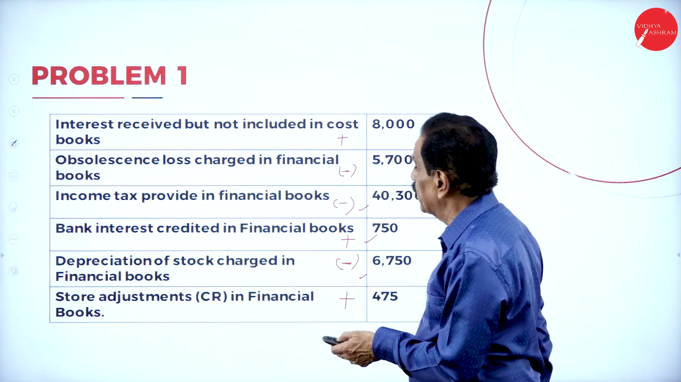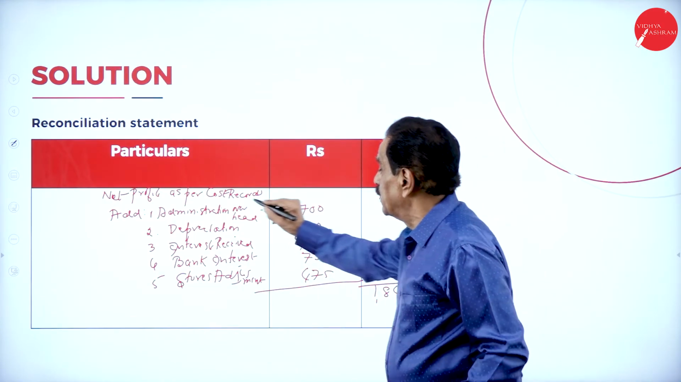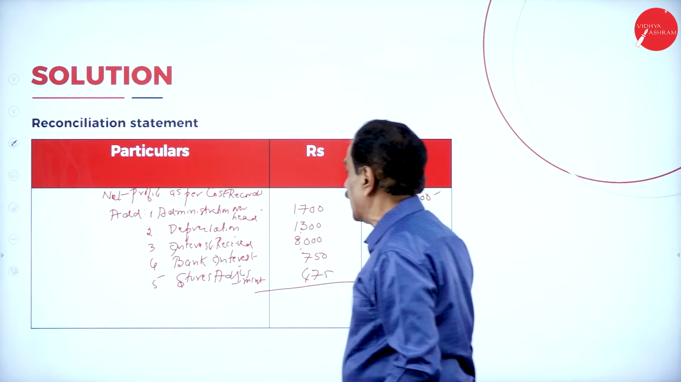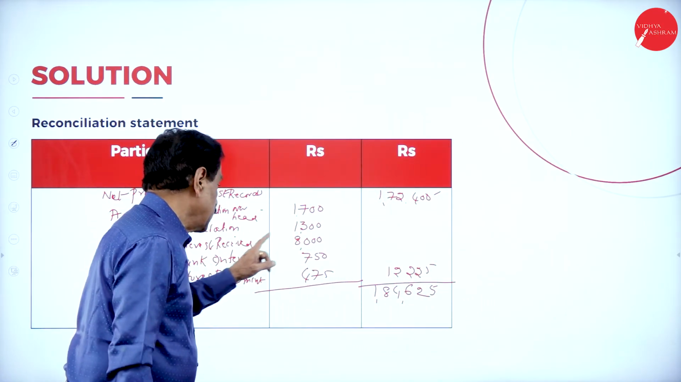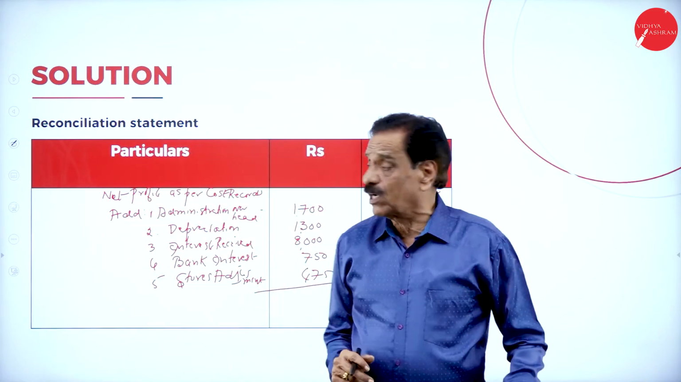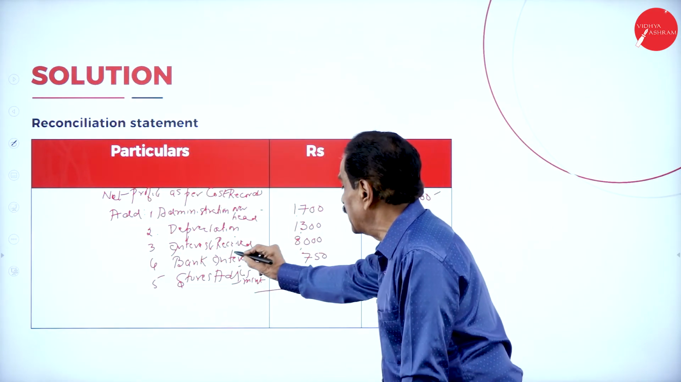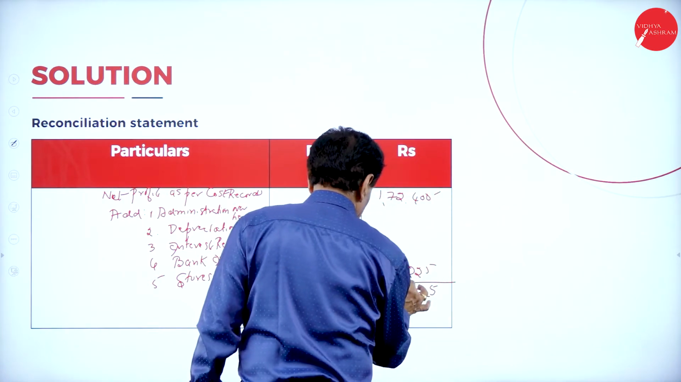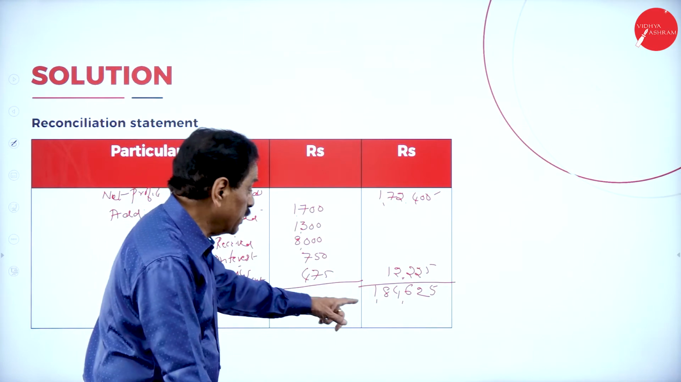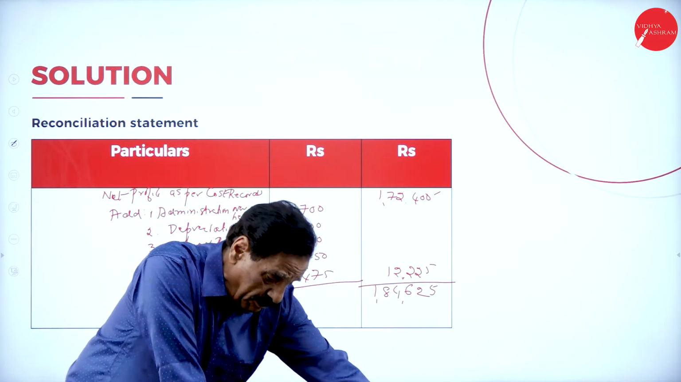475. So same thing we are doing. Net profit as per cost record, 1,72,800. Administration expenses. Then depreciation, difference in depreciation between cost book and financial book. Then interest received, bank interest, store adjustment. If you add the figures, 12,225, it is 1,84,625.